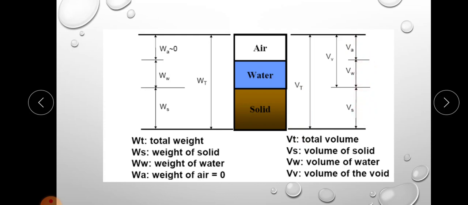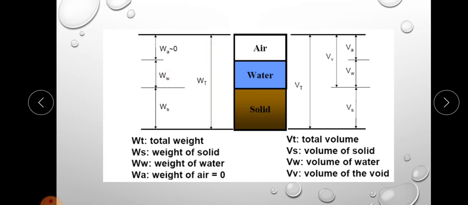Okay, likewise on the left side we are representing weight. This is the total weight, and total weight is equal to weight of voids plus weight of solid, and weight of voids is equal to weight of air plus weight of water. All of you know that weight of air is 0. There is no weight for air. So weight of voids means weight of water only. So total weight is equal to weight of solid plus weight of water.